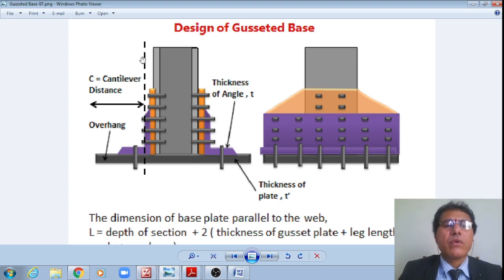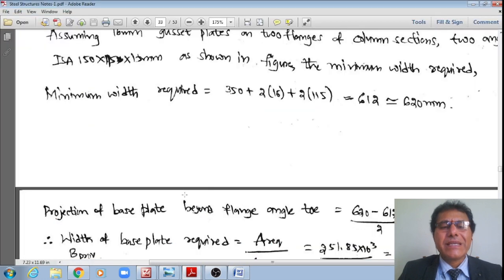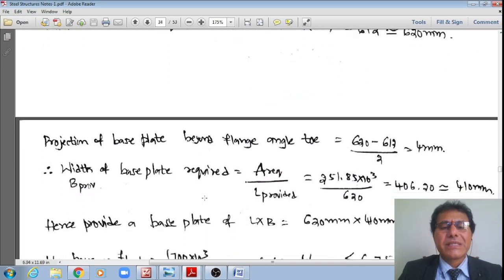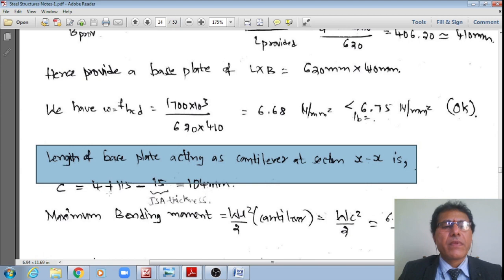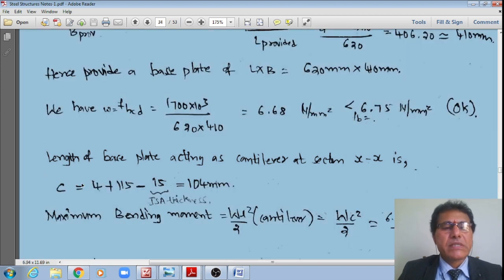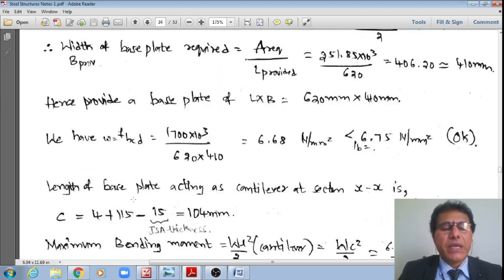Here, for the cantilever bending moment, the overhang cantilever distance, which I'm calculating as distance C, is equal to 4 mm at the end, plus 115 mm, minus this 15 mm thickness.